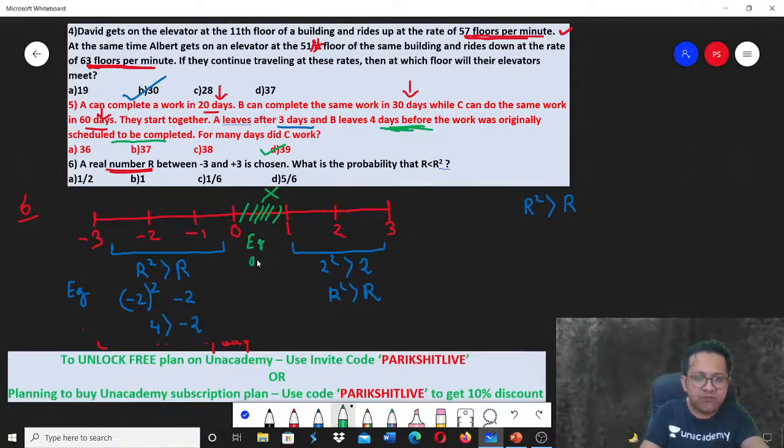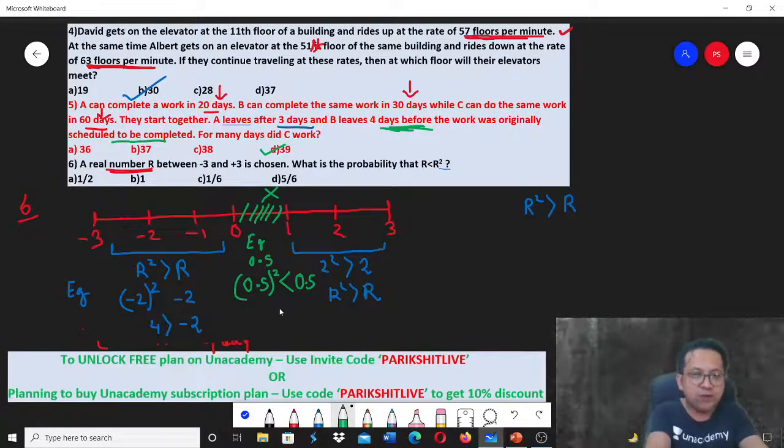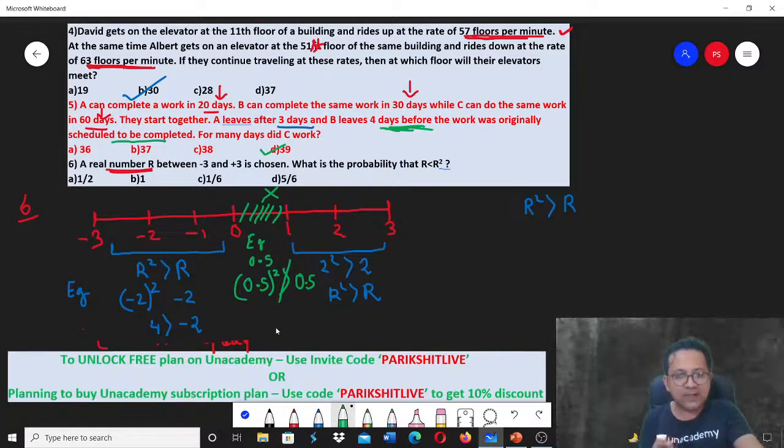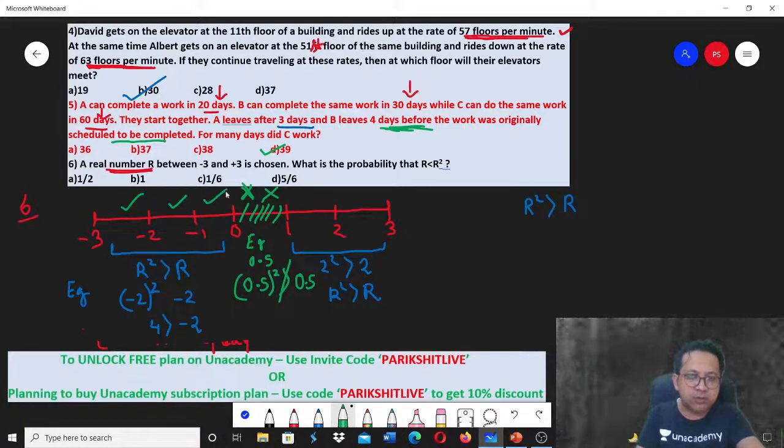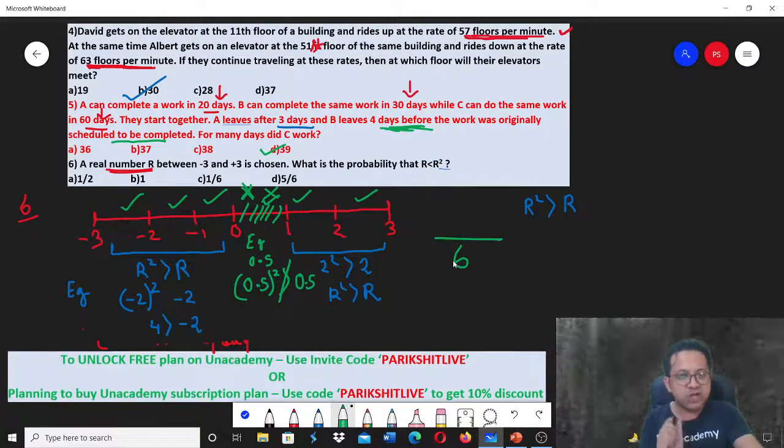Take an example, 0.5. What is r square? 0.5 whole square is 0.25. And 0.25 is not greater than 0.5. So in the number line, you just have one region where this is not satisfied. How many parts of the number line do you have? 1, 2, 3, 4, 5, 6. There are 6 parts of the number line. In one region this is not satisfied, so in all the remaining regions, this is satisfied.